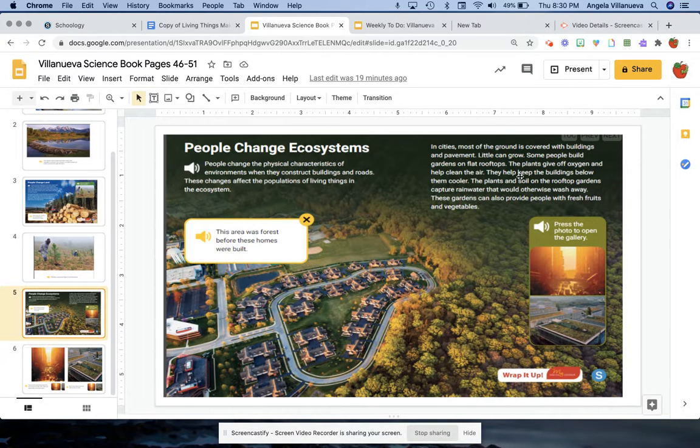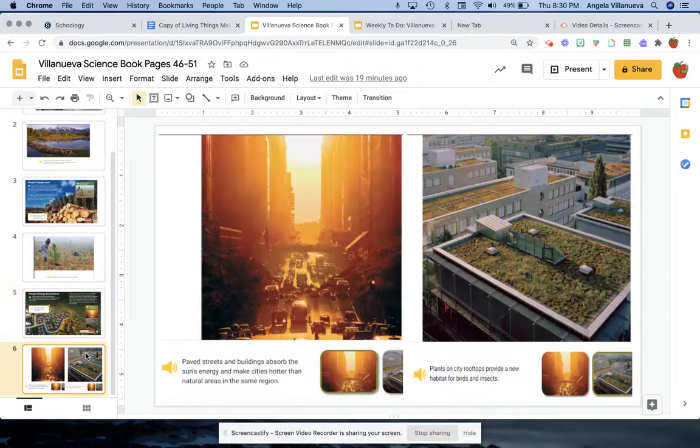The plants give off oxygen and help clean the air. They help keep the buildings below them cooler. The plants and soil on the rooftop gardens capture rainwater that would otherwise wash away. These gardens can also provide people with fresh fruits and vegetables. Press the photo to open the gallery. They're down here. Paved streets and buildings absorb the sun's energy and make cities hotter than natural areas in the same region. Okay, so they're saying the humans put the paved road there, and that causes this area to be hotter.